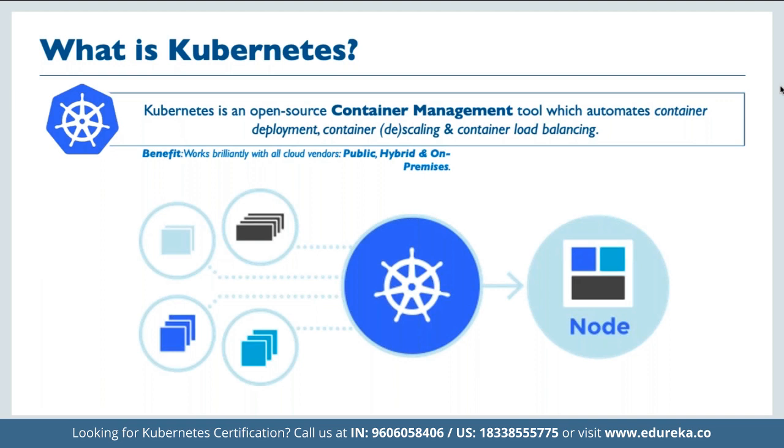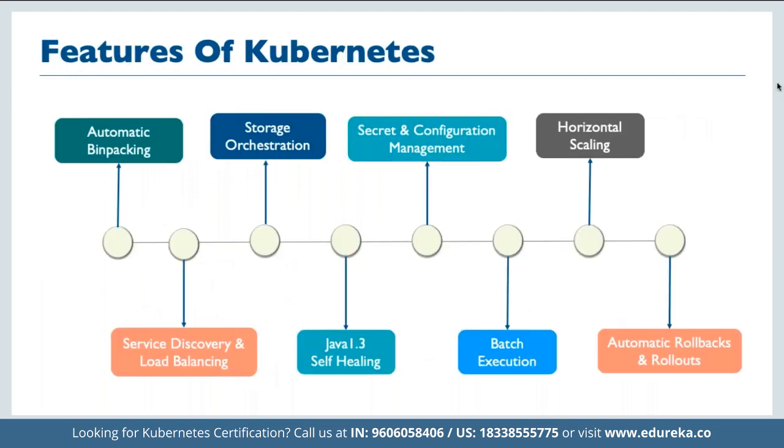Now, if we talk about the main features of Kubernetes, it offers us automatic bin packing. When we talk about containers, they contain the application and all the bins and libraries for it.